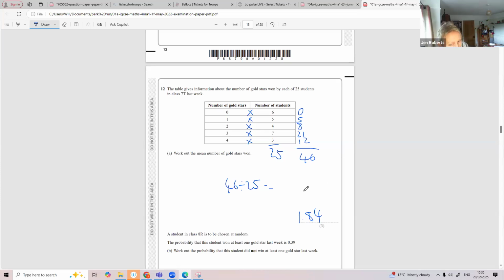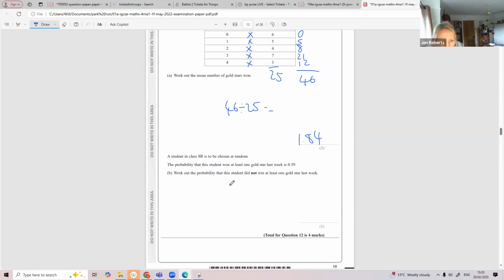A student in class 8R is to be chosen. The probability this student won at least 1 gold star is 0.39. What's the probability they did not win? Probabilities add up to 1, don't they? So what's 1 minus 0.39? 0.61.